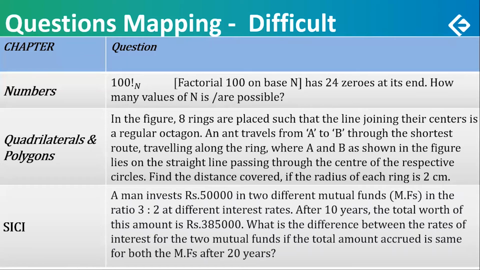A question on simple interest, compound interest. There were two, both difficult. A man invests rupees 5 lakh in two different mutual funds in the ratio. After 10 years, the total worth is given.